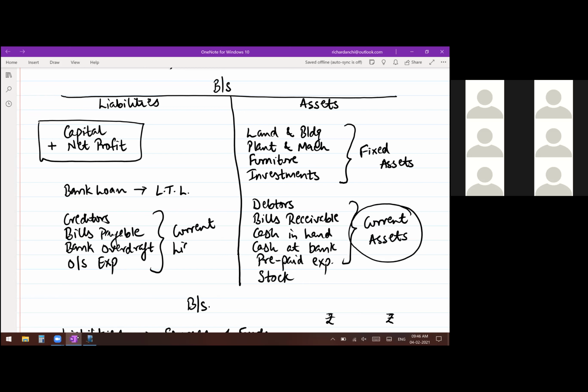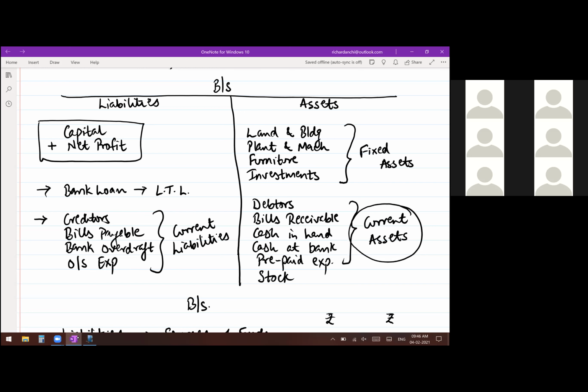Why current liabilities? Again, because of your daily business activities, these liabilities are going to be changing constantly, almost on an everyday basis. Creditors are your suppliers from whom you purchase goods, okay, purchase raw material. Then in that case, almost every day, transactions are happening between them. The creditors amount is bound to change constantly. Same is the case with bills payable. Bank overdraft also. Now there's a difference.